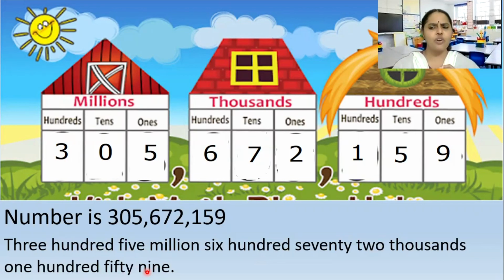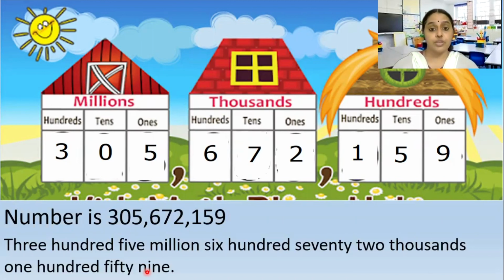I think you all have studied this last year itself. I'm telling this only so that you can recollect it. You would have forgotten by this time, isn't it? So we are trying to recollect. Now let us see one example in the Indian place value chart so that it becomes thorough for you.